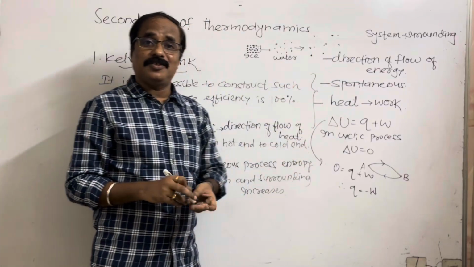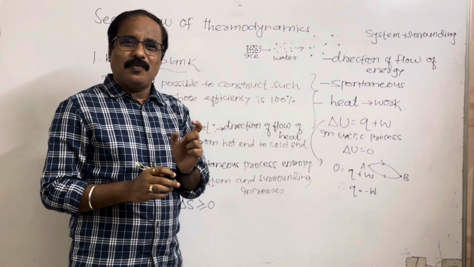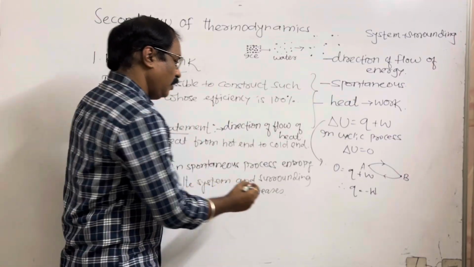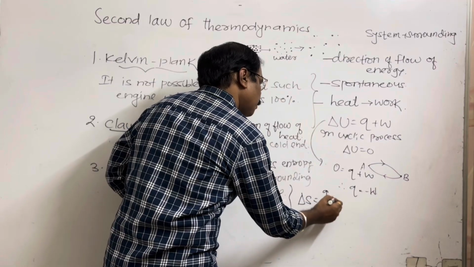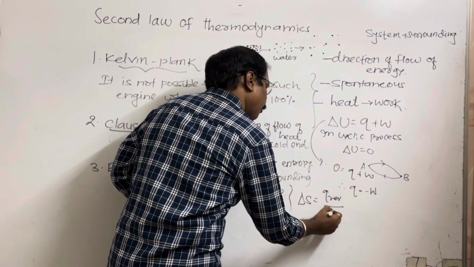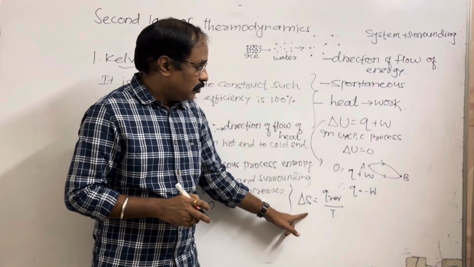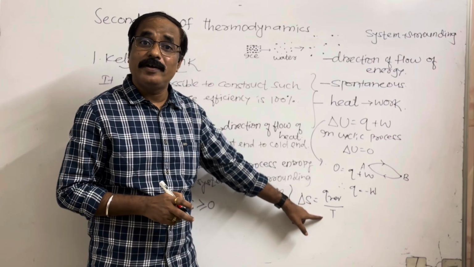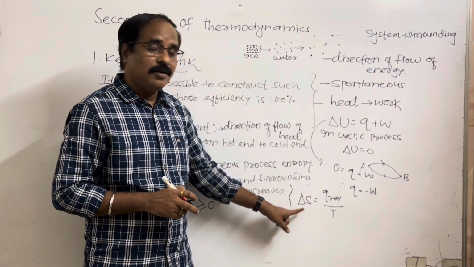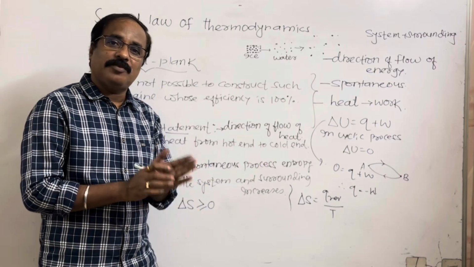So entropy increased. So S is the symbol of entropy. So what is the equation for that? Delta S. Delta S is equal to Q reversible upon temperature. And a change in entropy is the ratio of what? Reversible heat to the temperature, absolute temperature. This is the equation for what? Change in entropy. And this is about second law of thermodynamics.